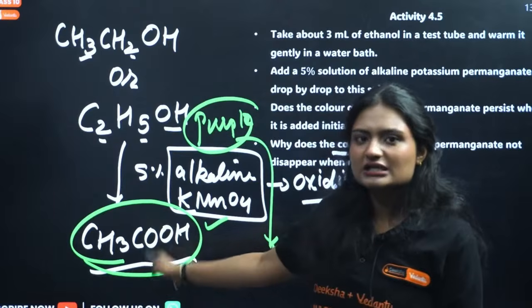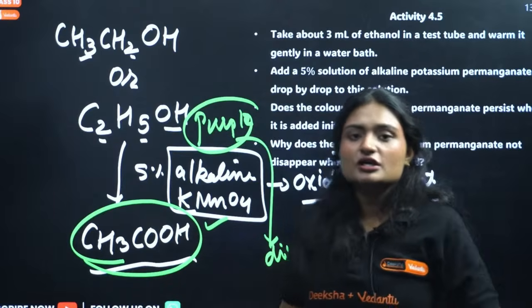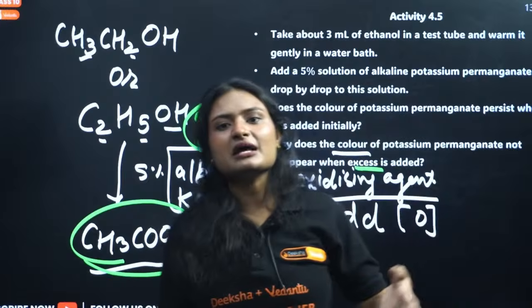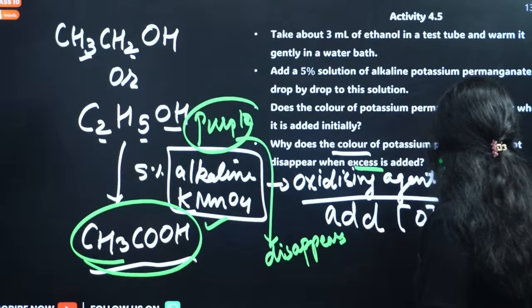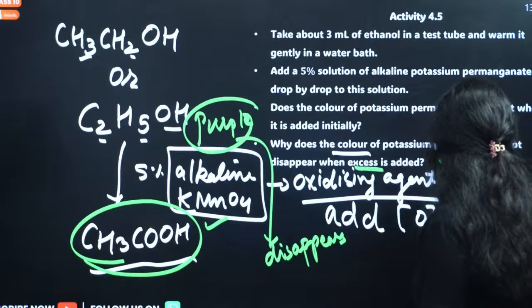This is the final product. After this, no other oxidation will happen. So, if you add excess of potassium permanganate, it will retain its color. That means the solution will be purplish.